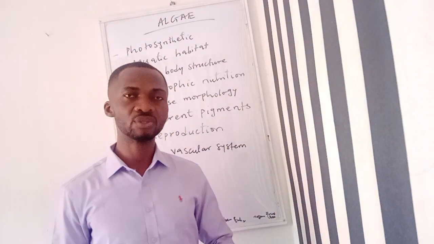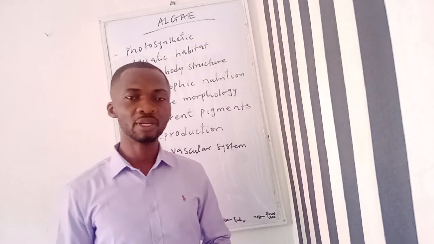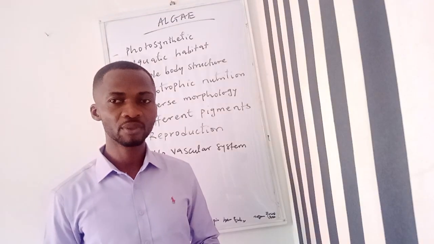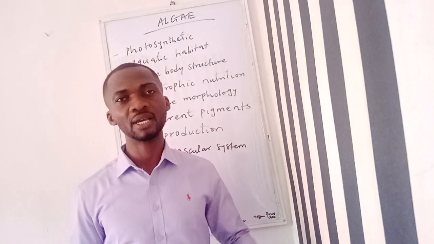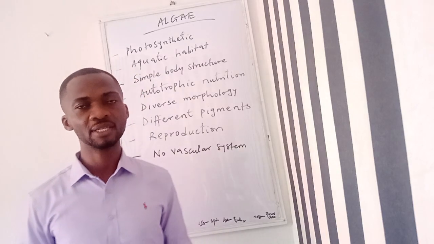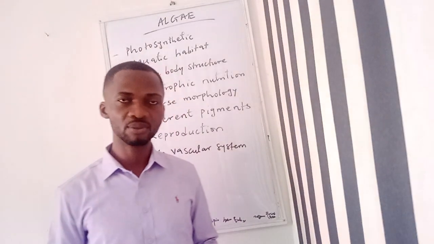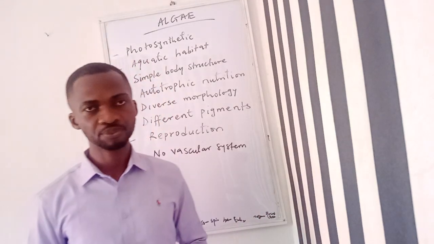Then we advance to the thallophyta, which has the fungi and the algae. This time I'm talking about the eukaryotic algae. We'll still look at the differences between the two different types of algae.